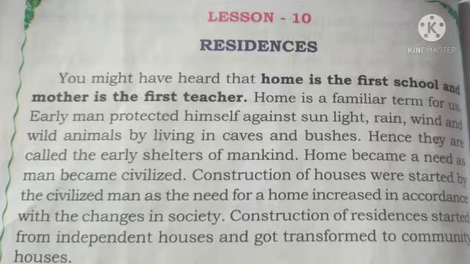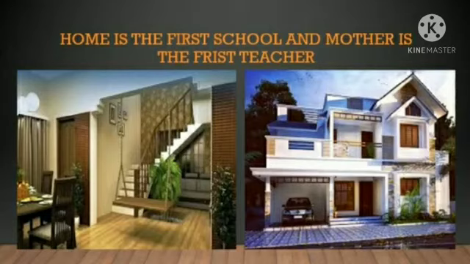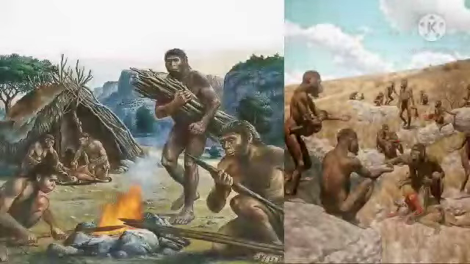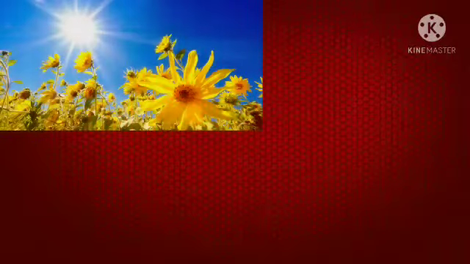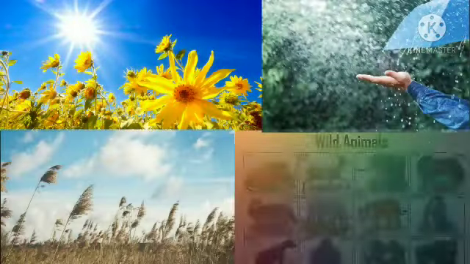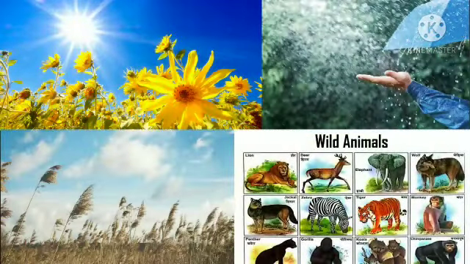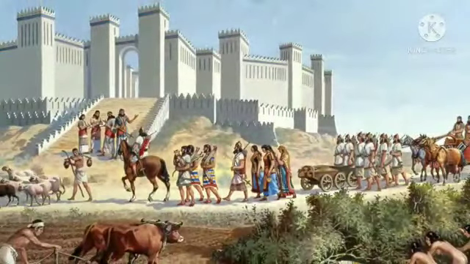Now, you might have heard that home is the first school and mother is the first teacher. Early man protected himself against sunlight, rain, wind and wild animals by living in the caves and bushes. Hence they were called the early shelters of mankind. Home became a need as man civilized.